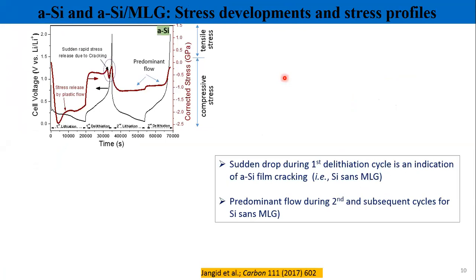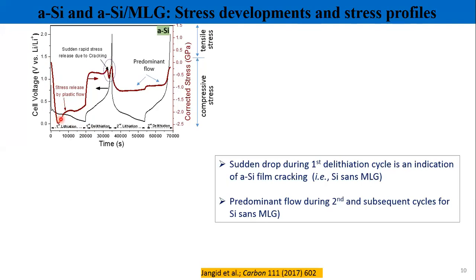So you can see that during the lithiation, this thin line is representing the voltage trend, and the thicker line is the stress response. As the lithiation proceeds till say around 0.3 volt, the stress response is linear and in the compressive direction. Upon further lithiation, what happens?